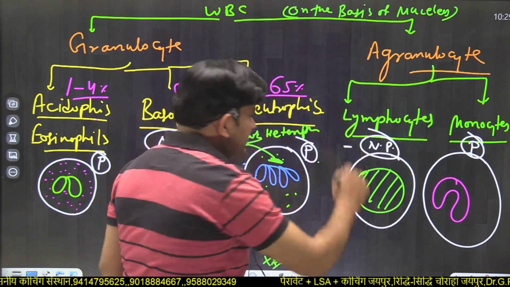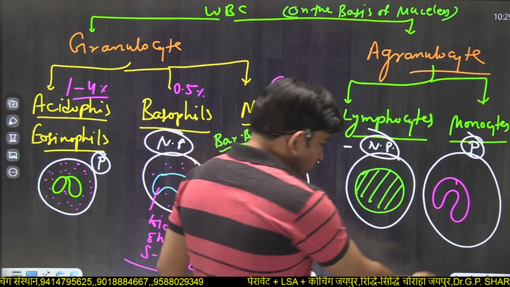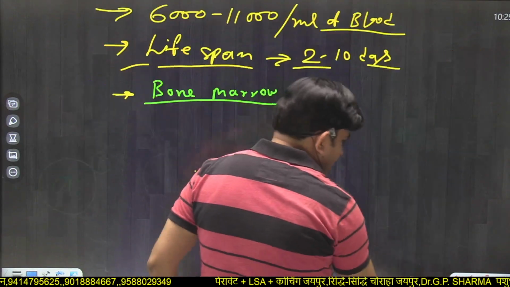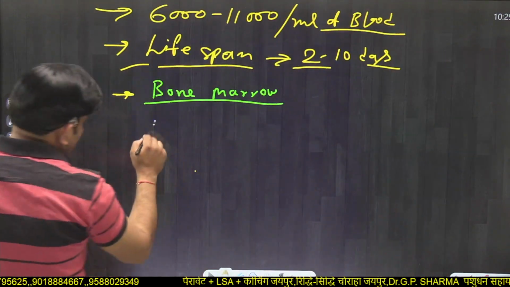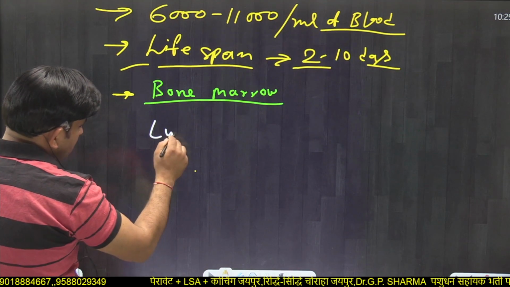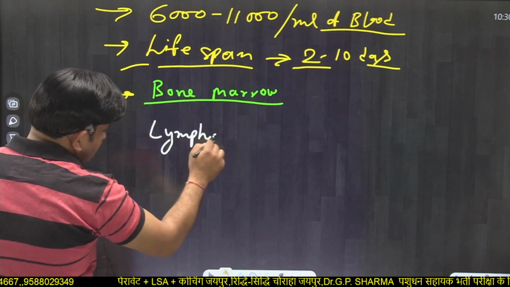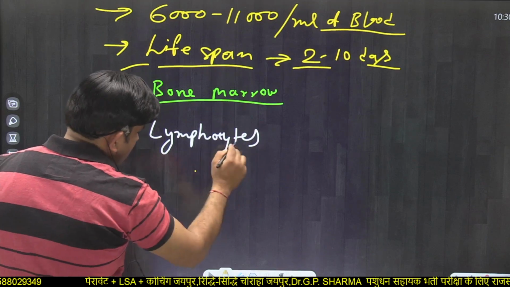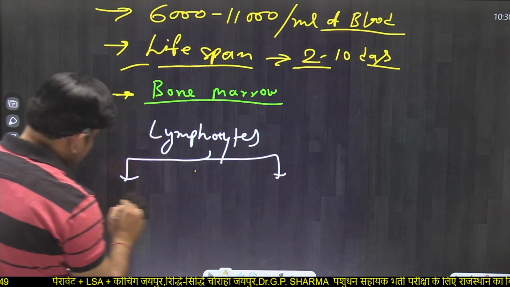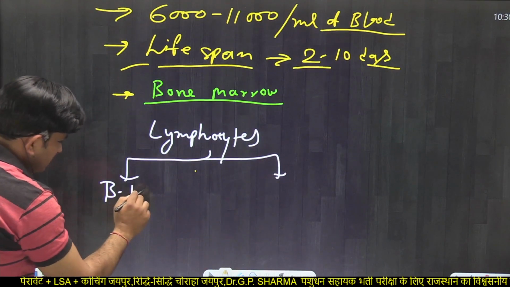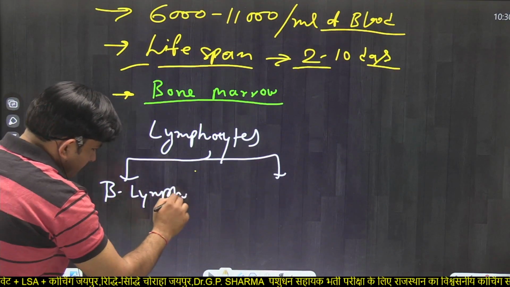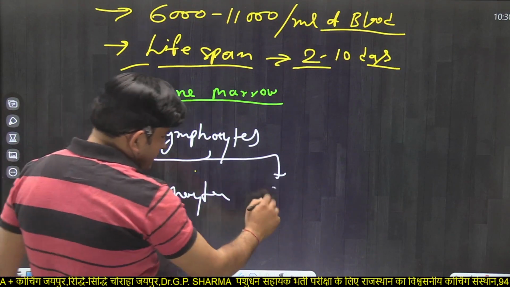Now lymphocytes, how do lymphocytes protect the body? As I told, lymphocytes are of two types. One is B lymphocytes and another is T lymphocytes.